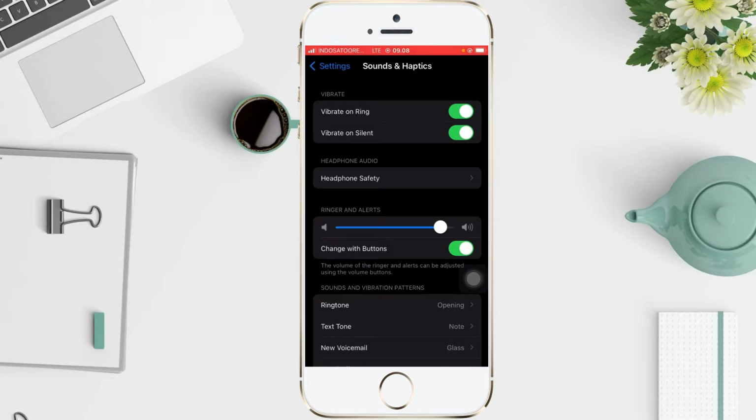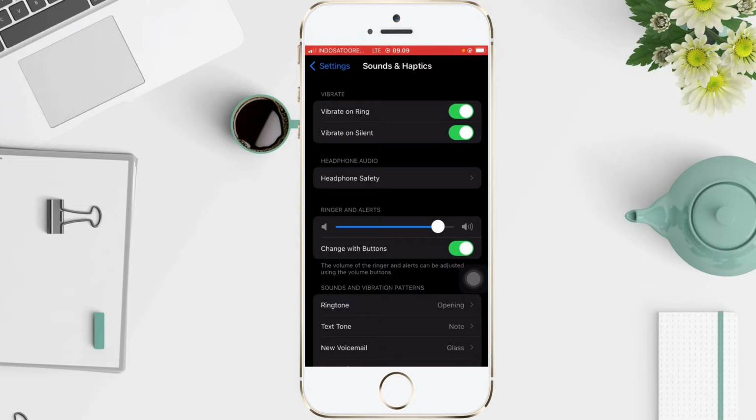And you'll be presented with a page to set your phone ringtone. You can turn the vibrate mode on or off. It's optional. You can also set the loudness, or you can handle it later with the button when someone calls, like this.